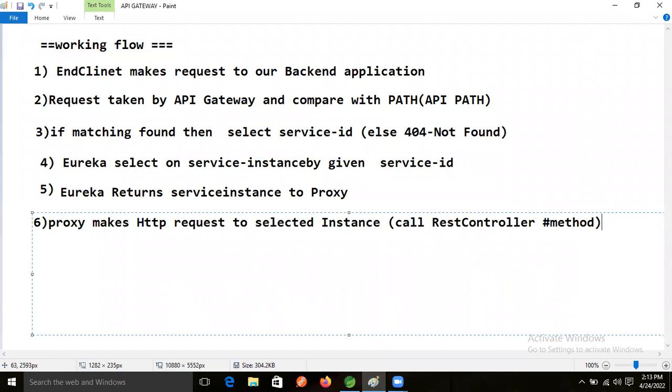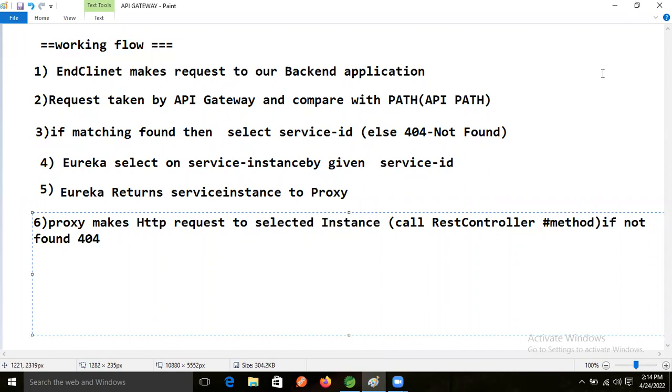Again, if that microservice is not available, just assume that, then what will we get? Not found, 404, right?